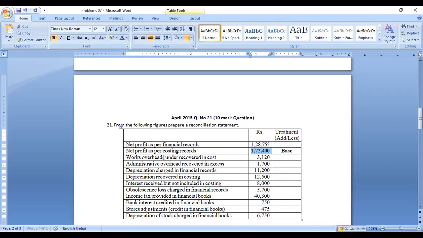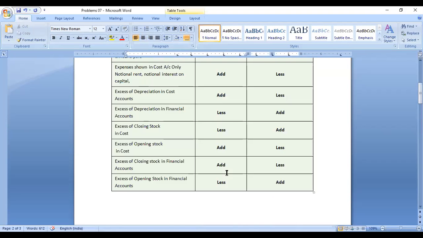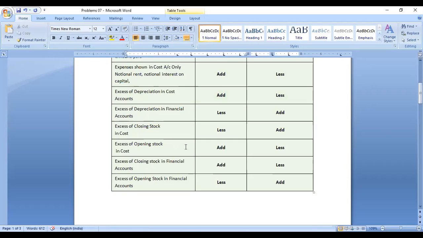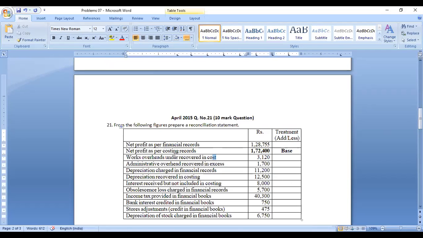Right. So now, works overhead. This is an amount, works overhead under recovered in cost accounts. Okay, so now I can go back. In cost accounting, how much are they taken? In cost accounting they are taken as under recovered works overhead.